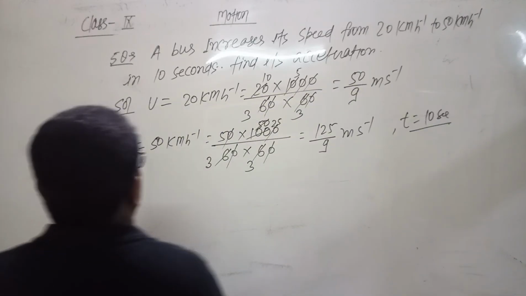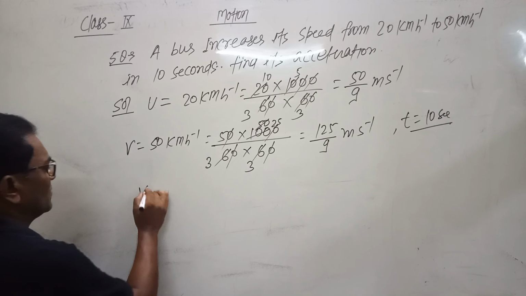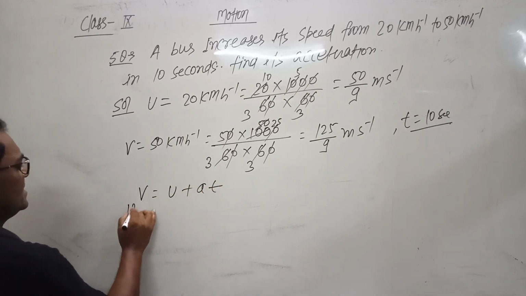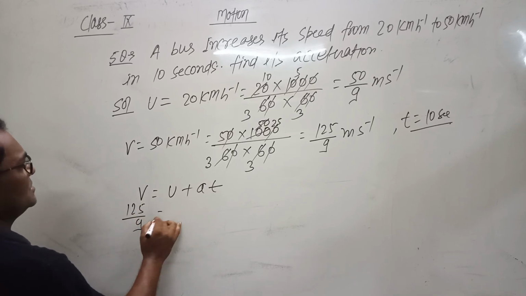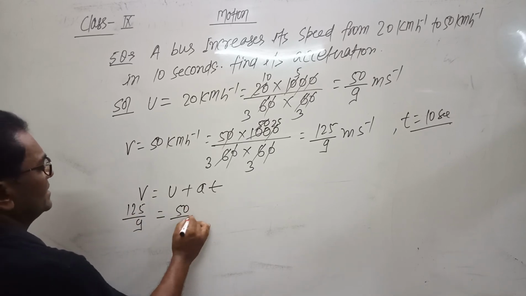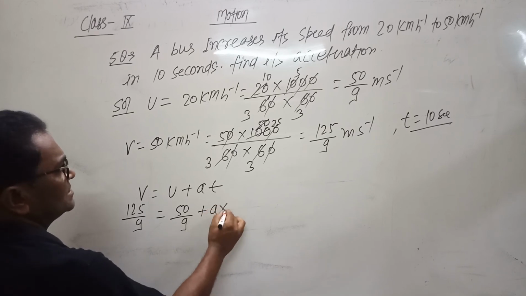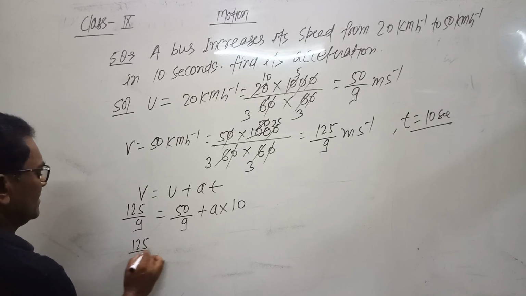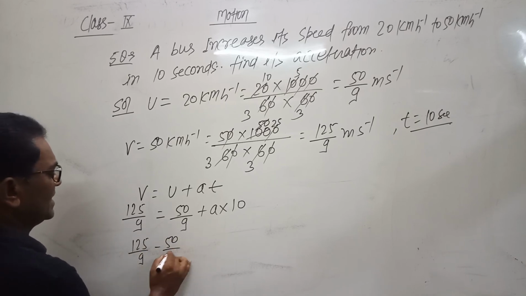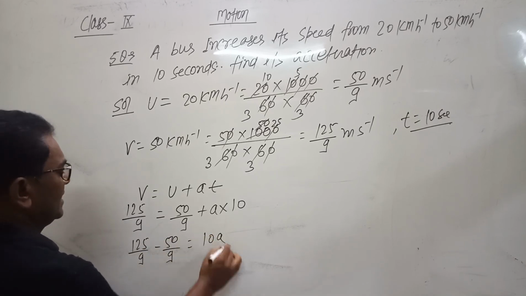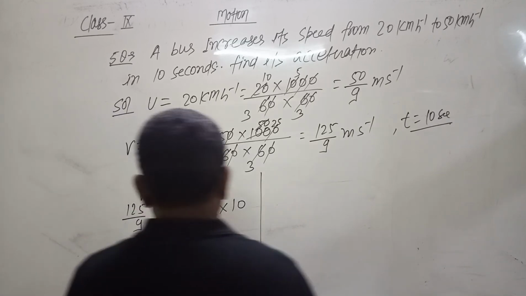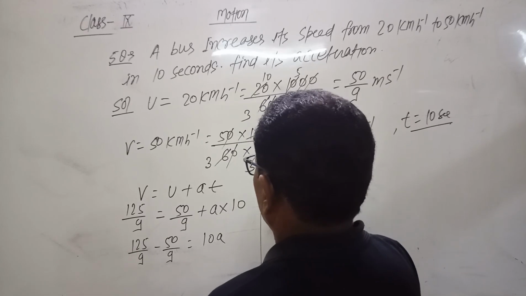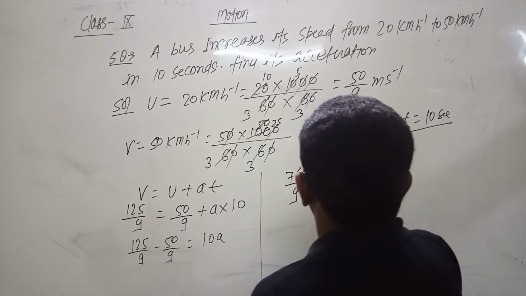So we have to find the acceleration. We use the first formula, v equals u plus at. v is 125 by 9, u is 50 by 9, a we have to calculate, and time is 10 seconds. So 125 by 9 minus 50 by 9 equals 10a. Taking 9 as the LCM, 125 minus 50 gives 75 by 9 equals 10a.